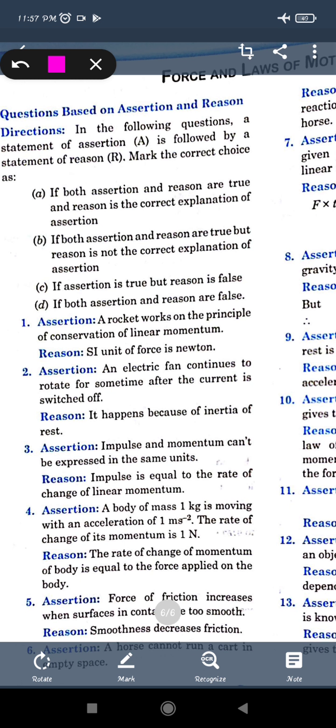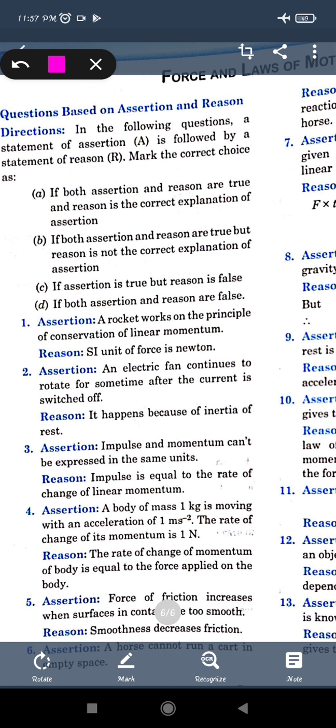Now the reason is that the SI unit of force is Newton. The SI unit of force is Newton, right? This is the correct one, and conservation of linear momentum is also correct. Whether this reason is the correct explanation for the assertion, that is, a force has the unit Newton, that's why the rocket works on the principle of conservation of linear momentum.